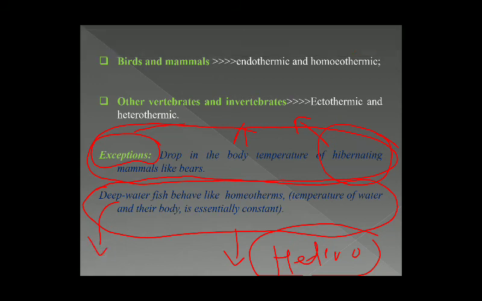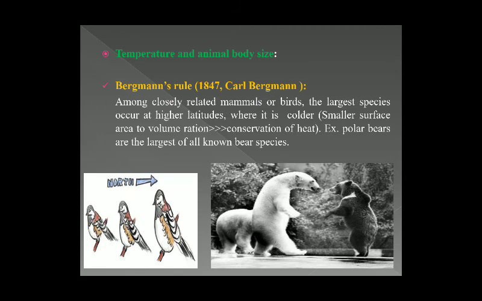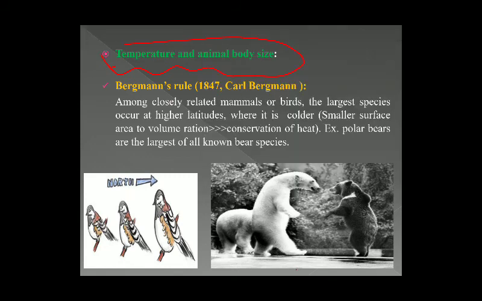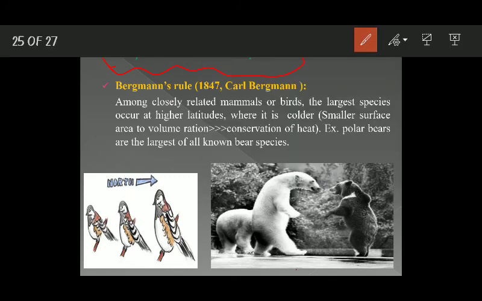Now the body temperature, the temperature and the animal body size, how they are correlated. This can be understood by looking at two important rules of ecology.